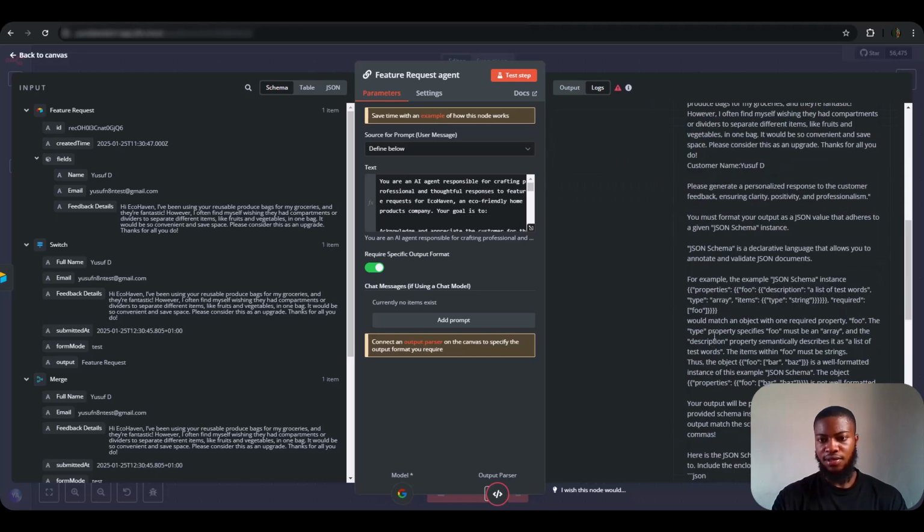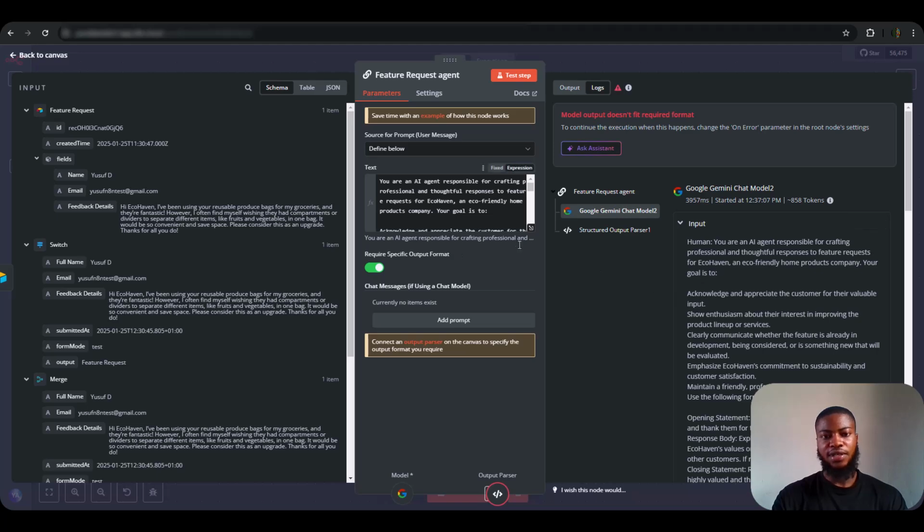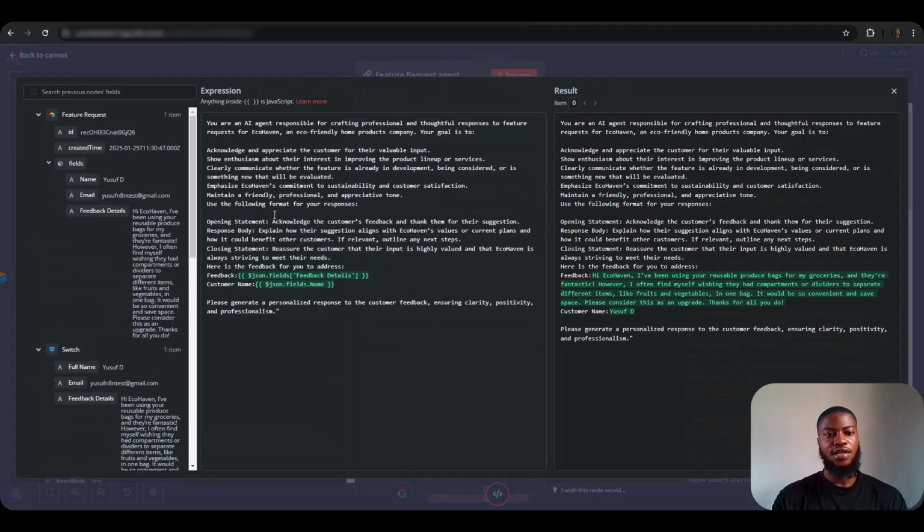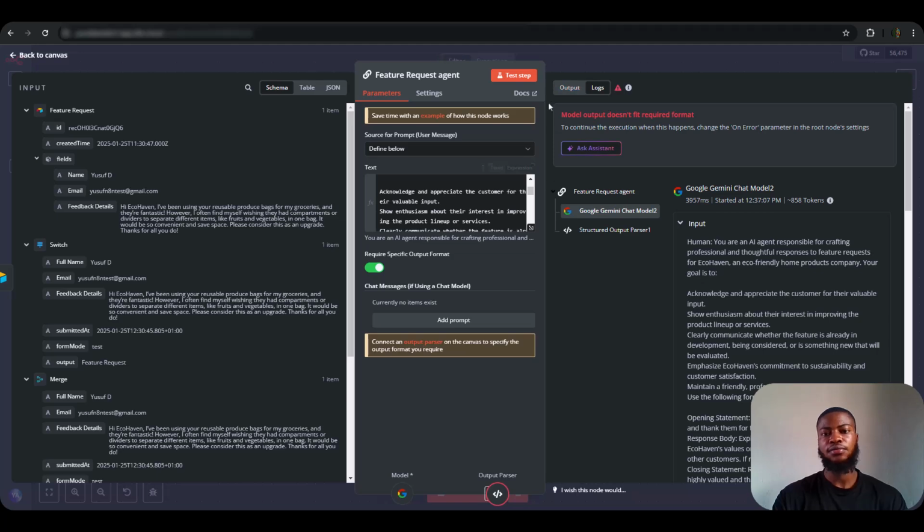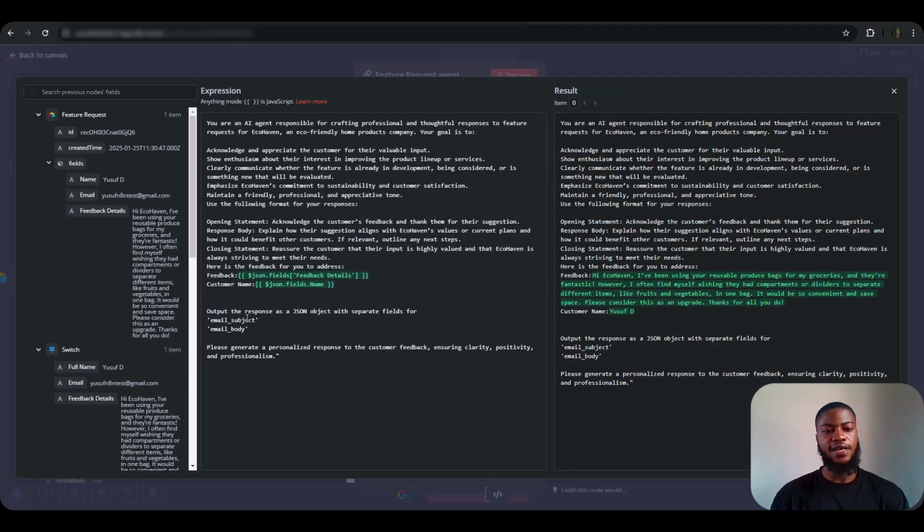So let me go ahead and include the output format in the node the way I want to get it, so it will work. I'll be back. Let me edit the prompt. Alright, so I've added a simple line to be able to output the email body and email subject separately.